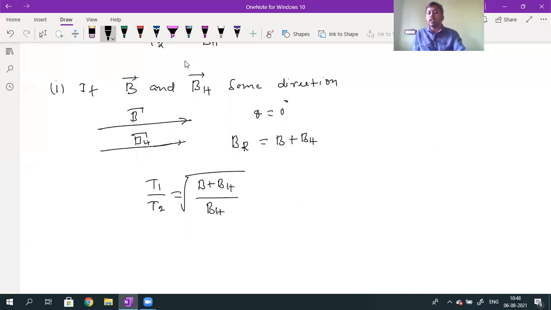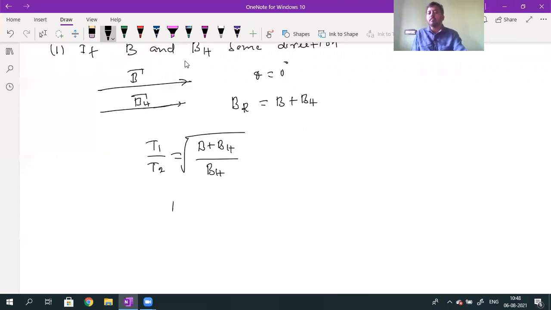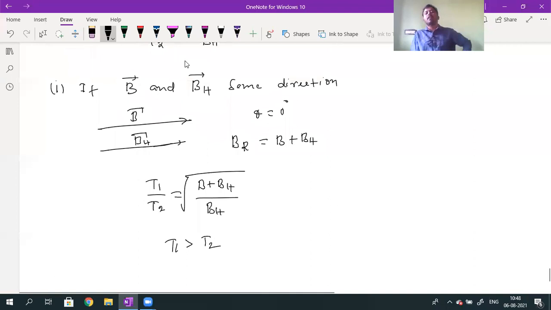Here, is the numerator more or the denominator more? The numerator is more. From this, the T1 value is greater than the T2 value. What does it mean? Initially, the bar magnet is oscillating in the horizontal component of the magnetic field BH. Another external magnetic field is applied parallel to BH.